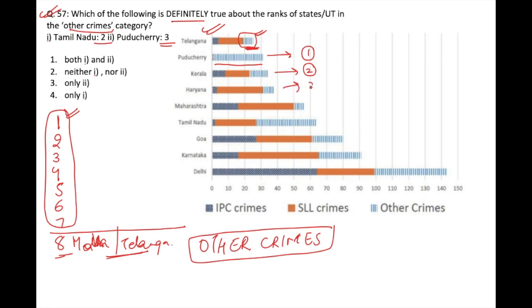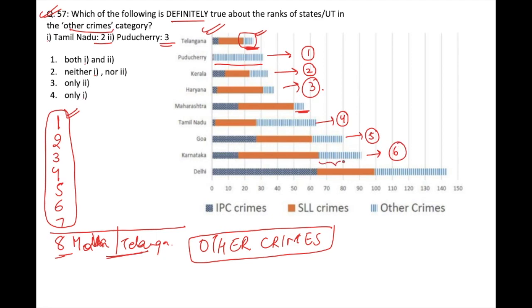Haryana is the third. Maharashtra is at the 8th position, so we will not consider this. Then you have Tamil Nadu as the 4th. Goa will also be included in the 7 states which have ranked less than Maharashtra and Telangana. Then Karnataka will also be included.